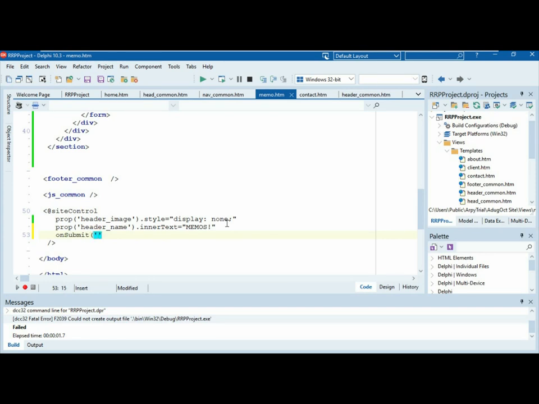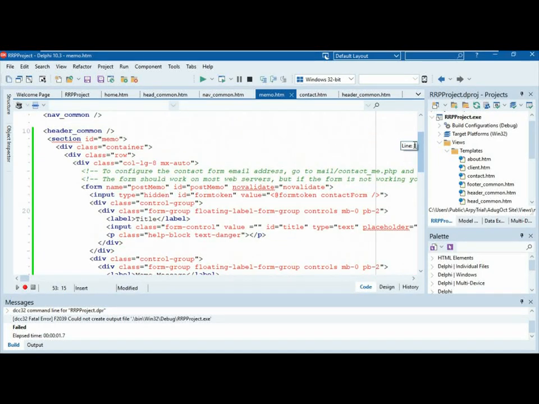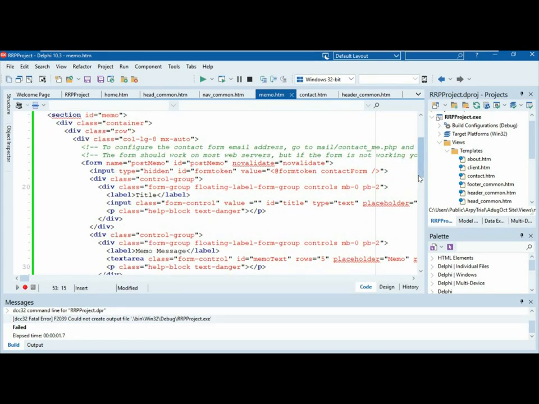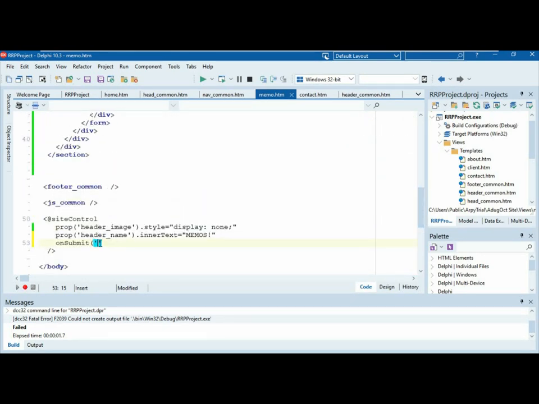And what we want is the form name here. So the name of the form, which we said was memos, is it? I don't remember. We called it, the ID of it is post memo. So we're saying, okay, Mr. Page, when you load, I want you to do these things to make the post memo form do this action. So I'm going to say in here, post memo, find that thing, and then when you see it, send it off to the server at post memo. Okay? So that's going to be an endpoint on the server.